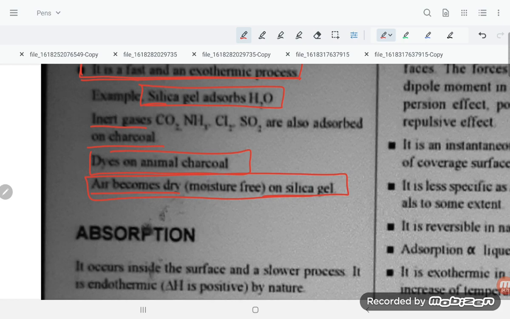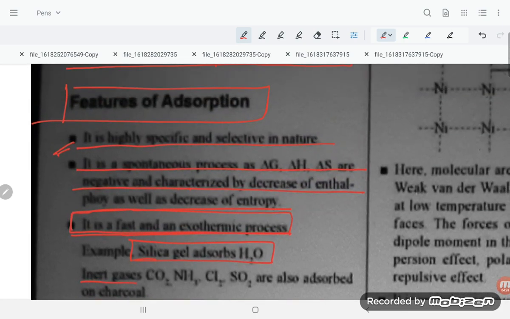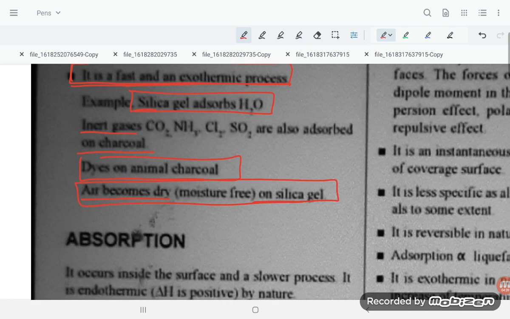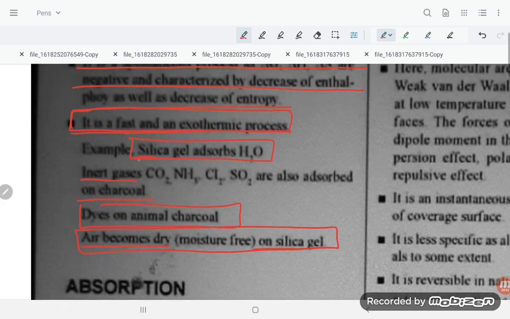So these are the characteristics of adsorption: it is very fast, it is an exothermic process, and all the parameters of a spontaneous process, delta G, delta H, delta S, are negative.